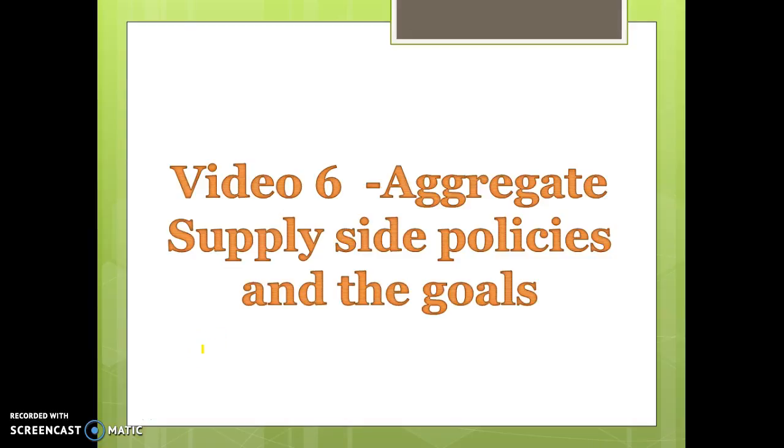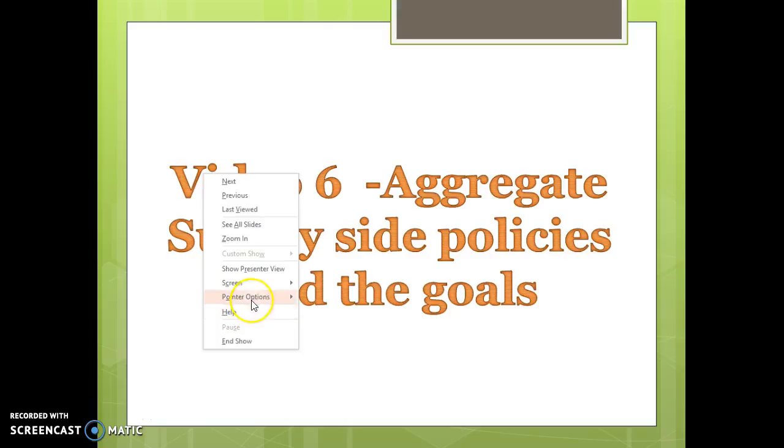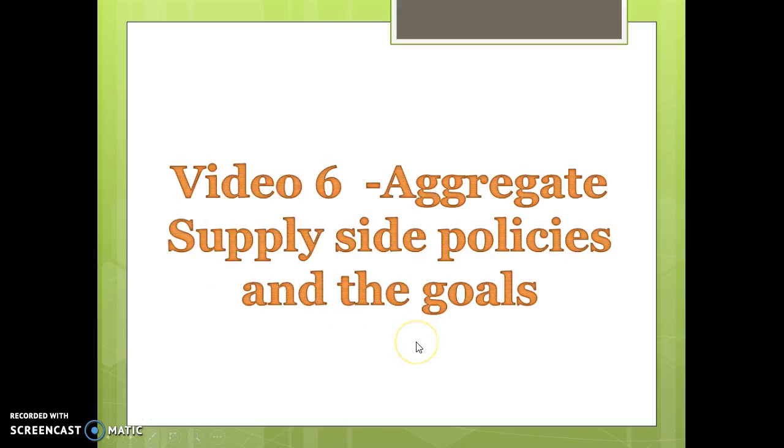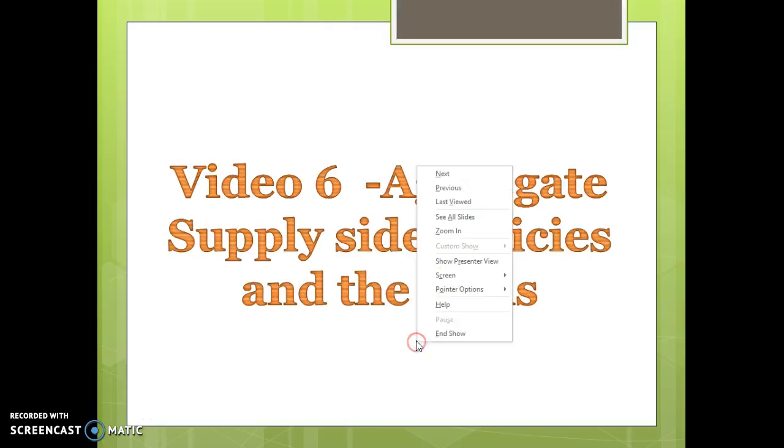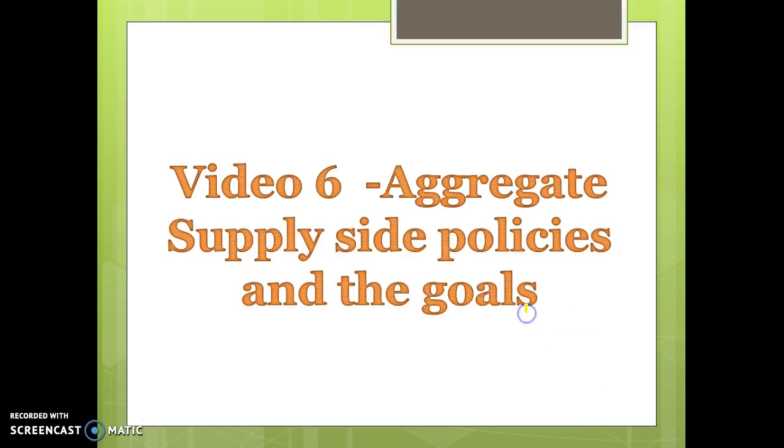In this video we're going to be looking at how aggregate supply side policies can be used to target each of the economic goals, which ones that will help, which ones that may hinder, and which ones that might have an element of both.